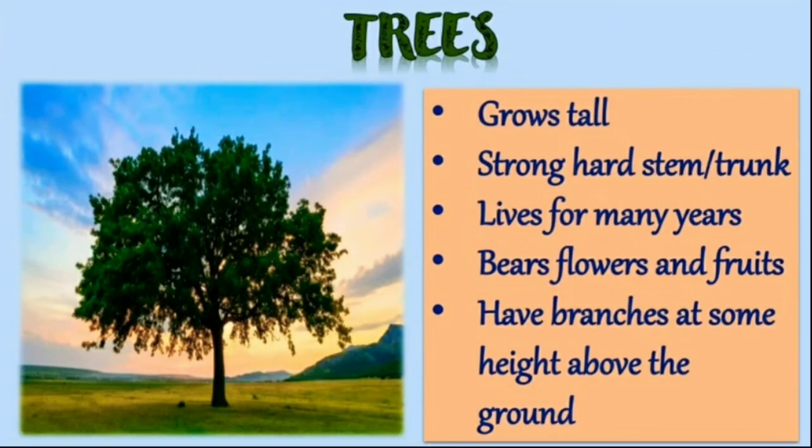The first one, trees. Now trees, children, they grow tall. Their stem or trunk is hard or strong. They live for many years. They bear flowers and fruits. Trees have branches at some height above the ground. So such plants are called trees. Trees are tall, big and perennial. That means they live for many years. Understood? What are trees now?